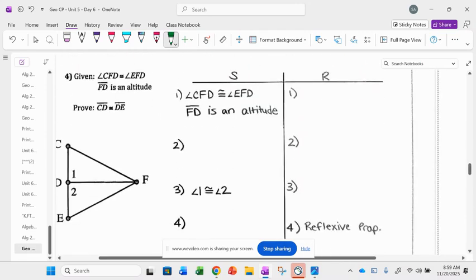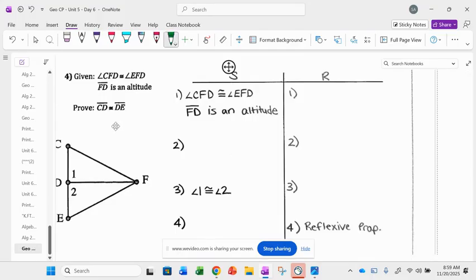Okay, next proof. So we want to mark this. Angle, not triangle, angle CFD, and call this angle 3, is congruent to angle EFD, which I'm going to call angle 4. This is given. And then it says FD is an altitude.